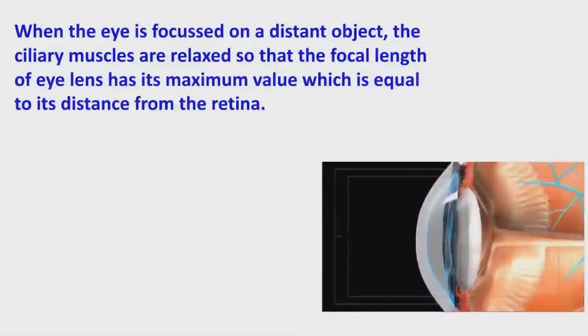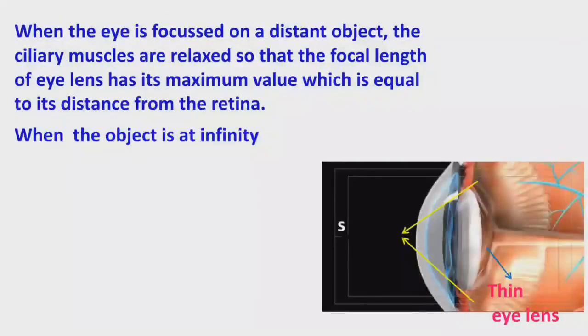Here you can observe that when the eye is focused on a distant object, the ciliary muscles are relaxed. When ciliary muscles are relaxed, the eye lens becomes thin. When the object is at infinity, the object distance u is infinity and the image distance is always fixed, that is 2.5 centimeters.